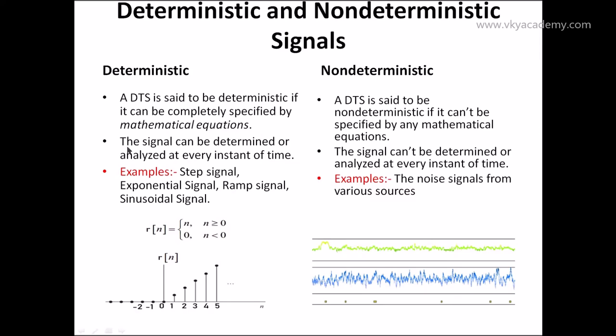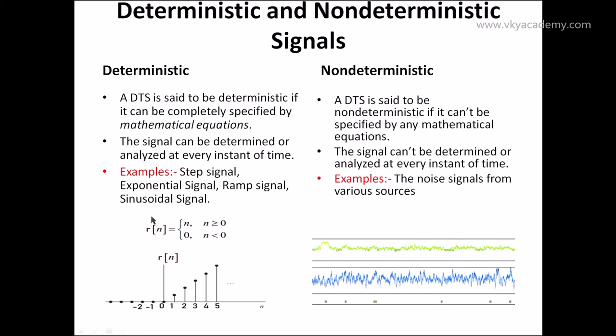Now the second point is, a deterministic signal can be determined or analyzed at every instant of time, whereas a non-deterministic signal cannot be determined or analyzed at any instant of time. So basically, the examples of deterministic signals are step signal, exponential signal, ramp signal, sinusoidal signal, and all other signals which are specified by mathematical equations.